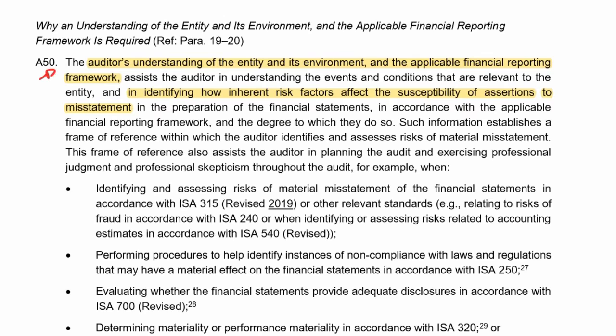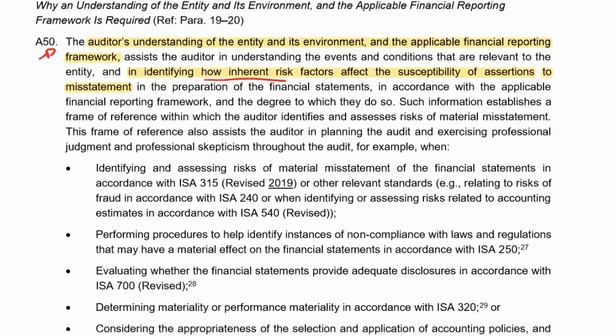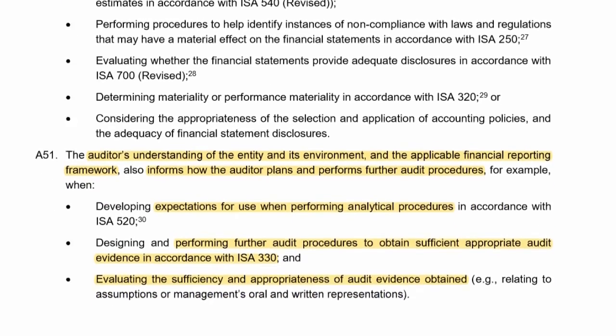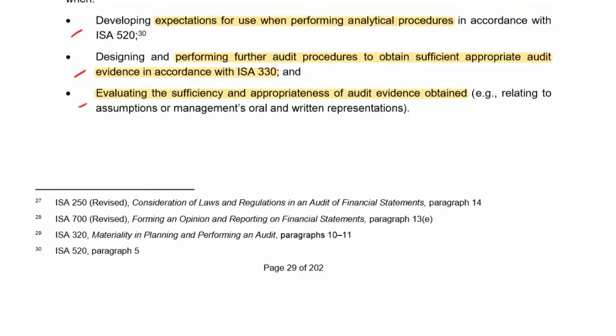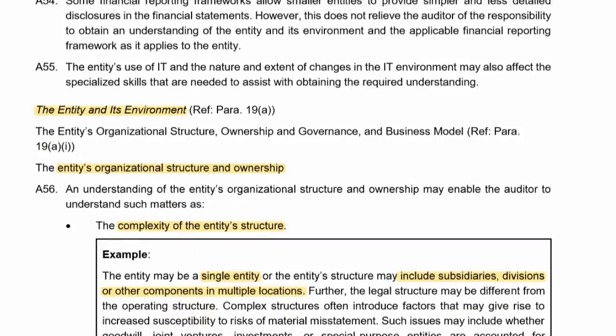A50, I've highlighted, the auditor's understanding of the entity and the environment and the applicable financial reporting framework assists the auditor to identify the inherent risk factors as a result of this understanding and how there could be misstatements in the assertions. So we've got to obtain this understanding, and this will help us to develop our further audit procedures, so help us with analytical procedures or the audit evidence that we need to get in responding to the risks and evaluating whether our evidence is sufficient or not. So guys, that's why it's so important to gain this understanding.